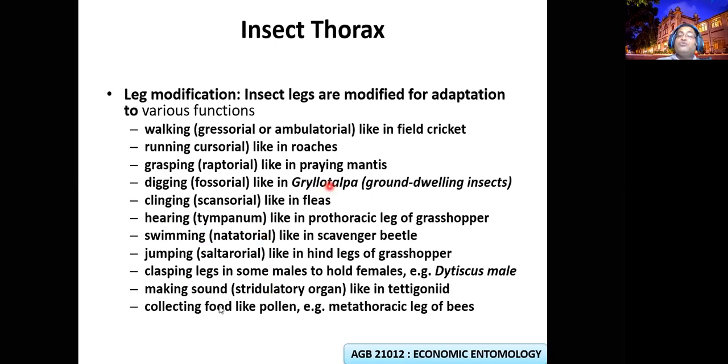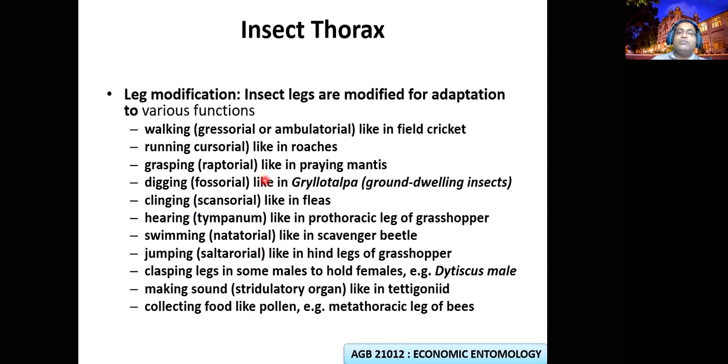Some insects use legs for food collection. Honeybees collect the pollen and pack it in the hind leg like a pocket in their trousers. They are packing. So though legs are used for different purposes, mainly locomotion, sometimes they help for holding and carrying, and antennal cleaning. You will study later, right? Antennal cleaning of honeybees: the front legs are helping for cleaning their antenna. The hind leg is helping like a brush for the pollen and keeping it.